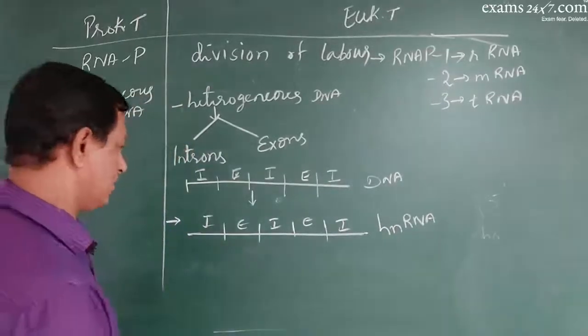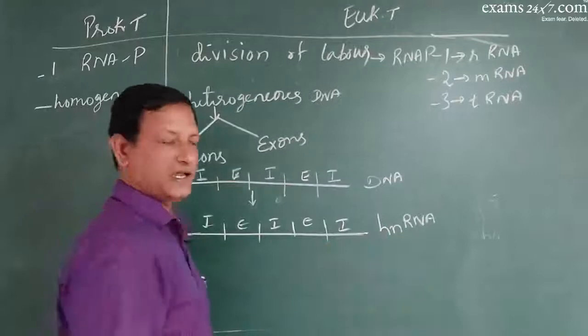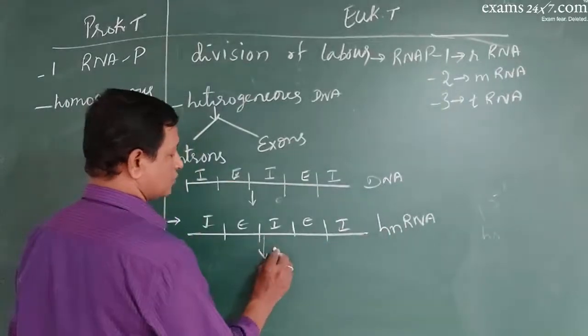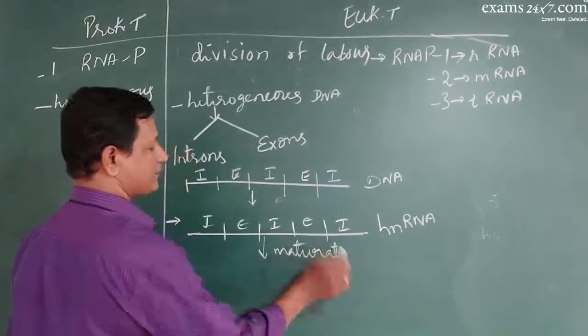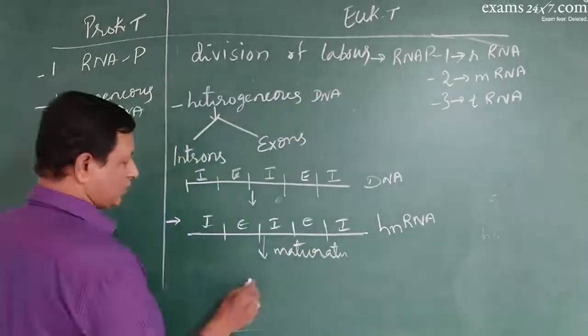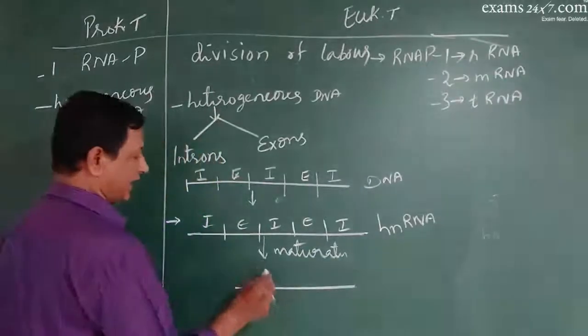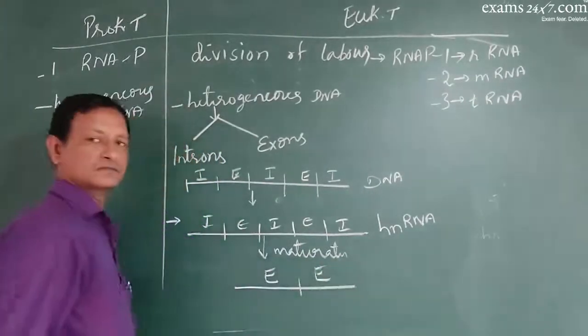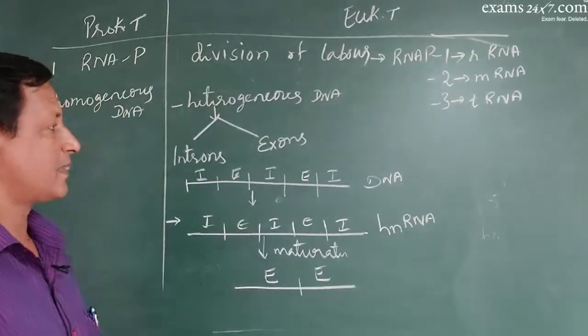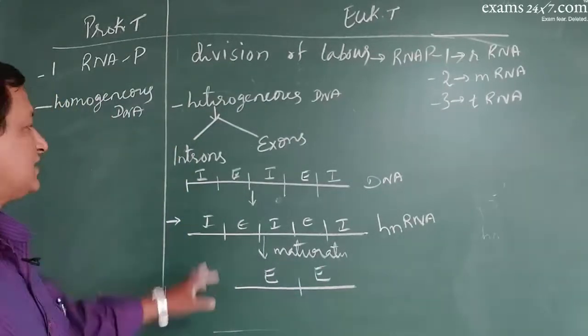Got it? Now, this hnRNA later undergoes maturation, wherein the introns are deleted and exons are ligated. See, exons are ligated.